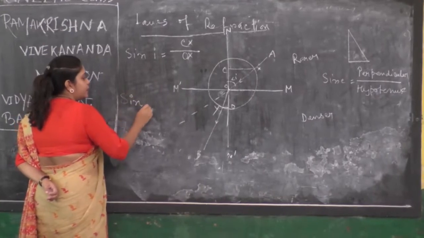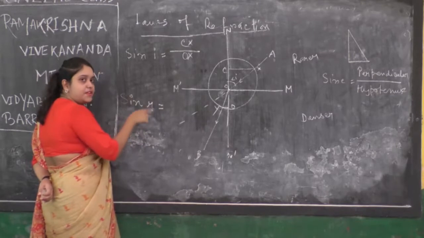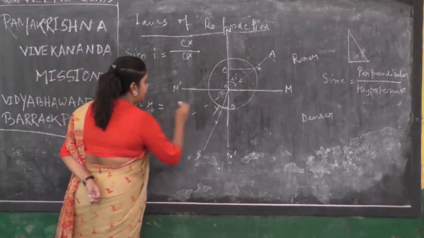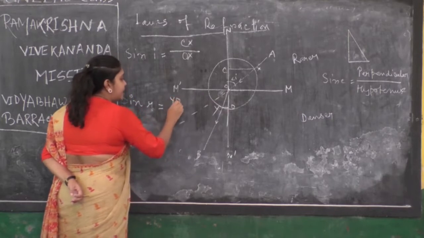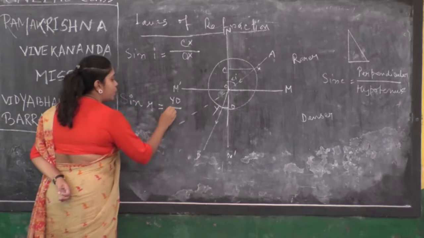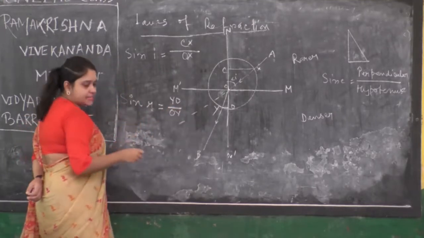Similarly, if I want to calculate sine r, the sine of angle of refraction, then the perpendicular is YD by hypotenuse. Hypotenuse means OY.